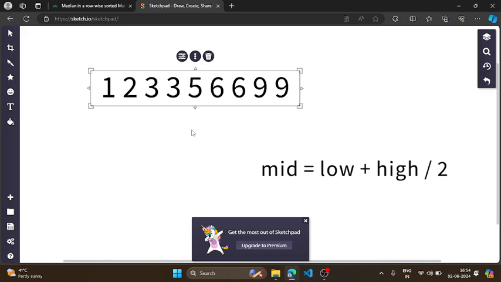So let's suppose I will apply a binary search on the answer. Let us suppose, what could be the minimum value of my median? The minimum value will be 1 because it is the smallest element in the entire matrix. So the minimum value of my median could be 1.